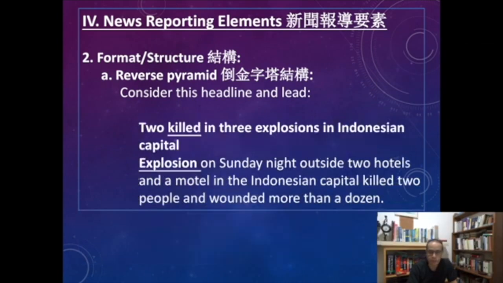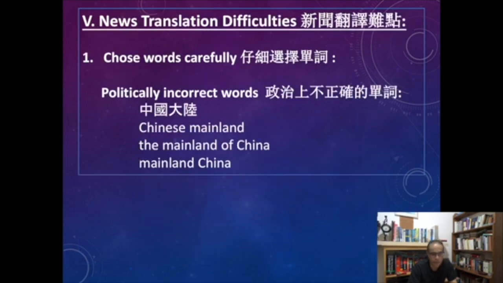The last thing I would say is about news translation difficulties. Of course there are several things to say, but I will just mention one thing today: when you translate certain words, you always need to avoid politically incorrect words. For example, this 中国大陆 in Chinese, how would you translate it into English? Is it Chinese mainland, or the mainland of China, or mainland China?